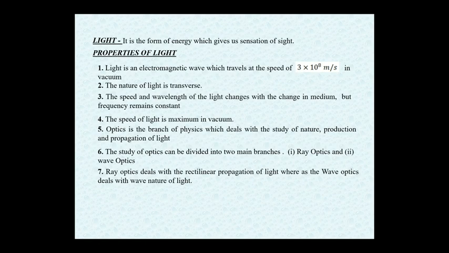Now we have to study ray optics or geometrical optics. So what are the assumptions we have made to study ray optics? Let us see them one by one. The first thing is that light travels in a straight line. What do we mean when we say light travels in a straight line? We mean that the path of light is always a straight line unless there is a change in medium or there is an obstacle.